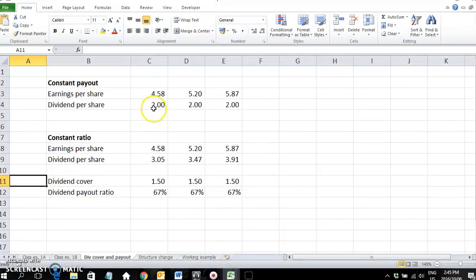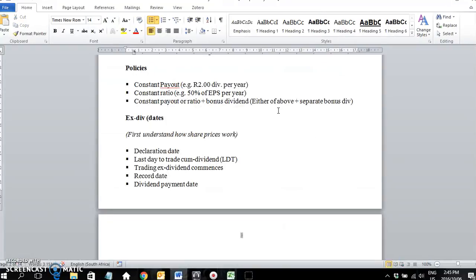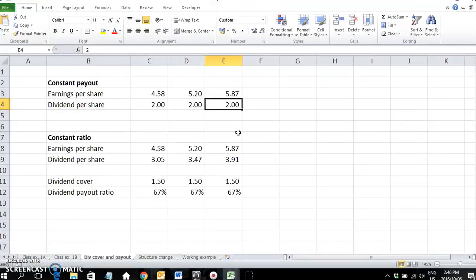So here's an example of a constant payout. R2 per share dividend every year with the earnings fluctuating. You can see the earnings increase every year, but the dividend stays R2. The next policy might be the constant ratio. For instance, 50% of the earnings per share. So 50% of the earnings are paid out as a dividend.